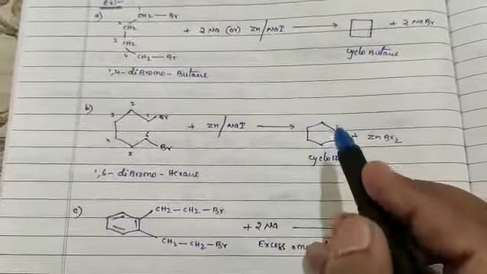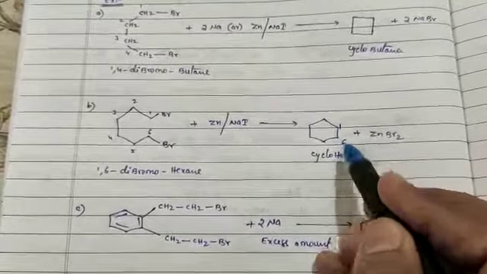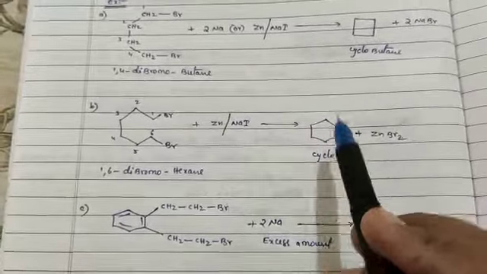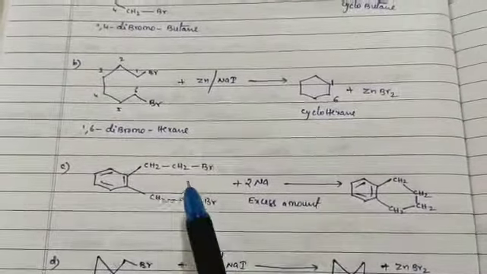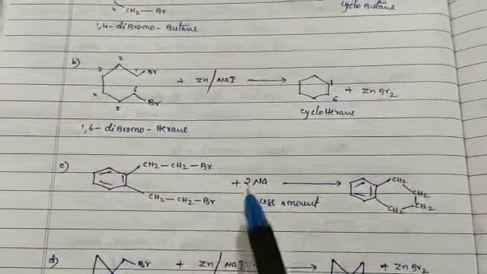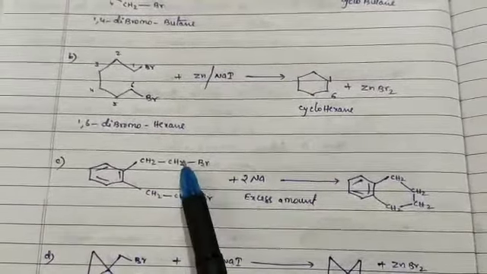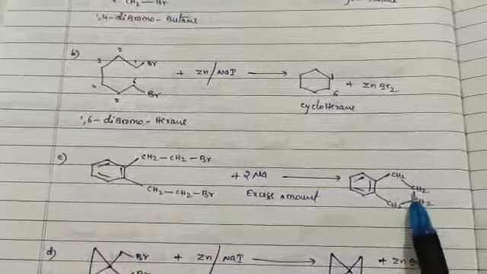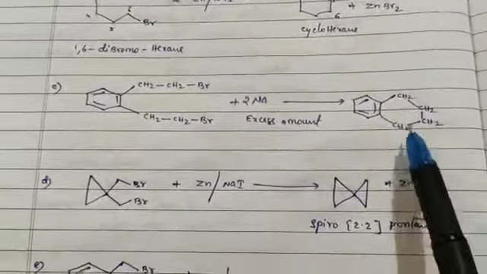Therefore, between the first carbon and the sixth carbon a single bond is formed, so that it converts to cyclohexane. Now if we consider one more example, in this case we have two bromines reacting with sodium metal in excess amount. Therefore, between this carbon and this carbon a single bond is generated, so that it converts to a bicyclic compound.